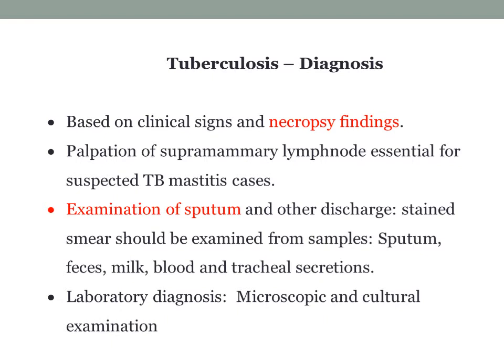Laboratory diagnosis is generally provided by microscopic and cultural examination, but you know that the growth of this organism takes a very long time. So cultural examination takes a very long time for providing the diagnosis of tuberculosis.